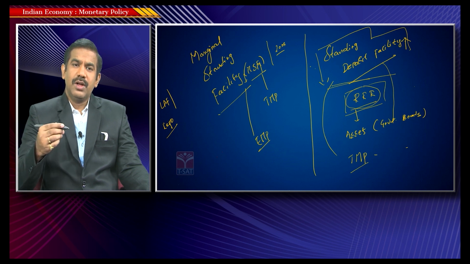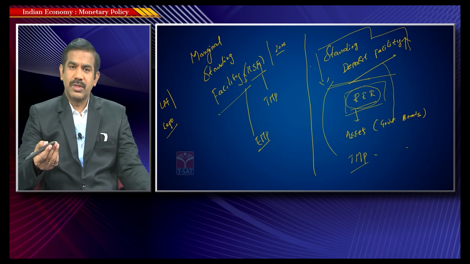So that's how, something similar to repo rate and reverse repo rate, an increase in either repo or reverse repo rate, we concluded, results in tight money policy, and a decrease in those rates results in easy money policy, and the same logic could also be extended here. An increase in MSF rate or standing deposit facility rate results in tight money policy, and a decrease in MSF rate, bank rate and standing deposit facility rate, a decrease in all these rates, will result in easy money policy.